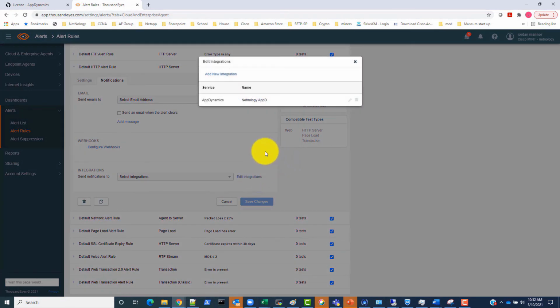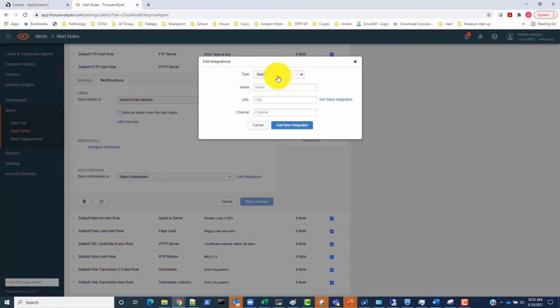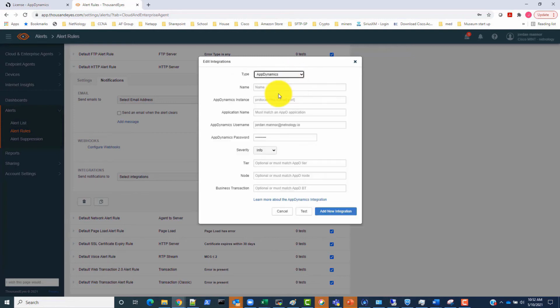From the pop-up window, we are going to select Add New Integration, and then select the AppDynamics option from the Type drop-down. For this integration, because I already have all these options filled out, I am just going to hit Cancel on this page, then edit my existing integration.